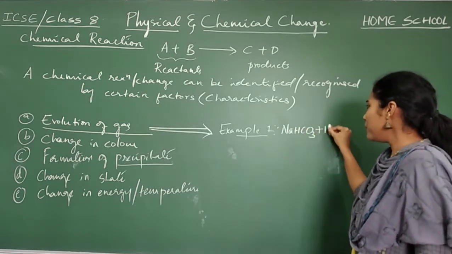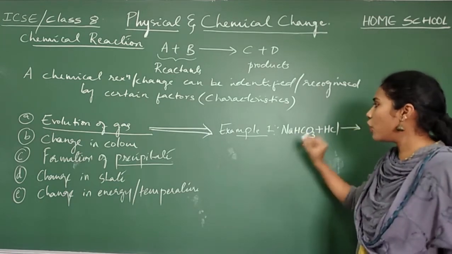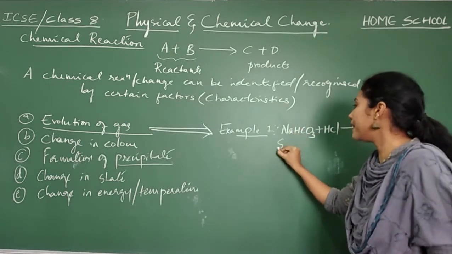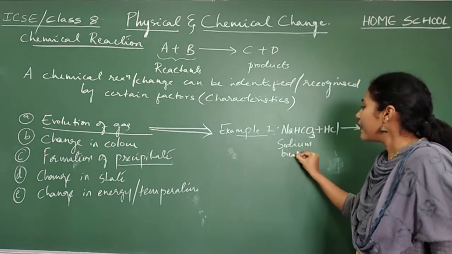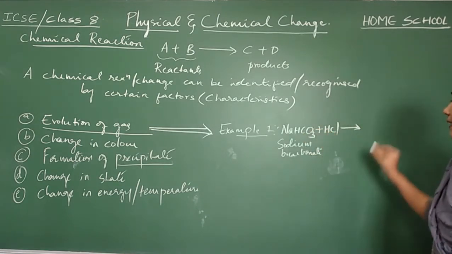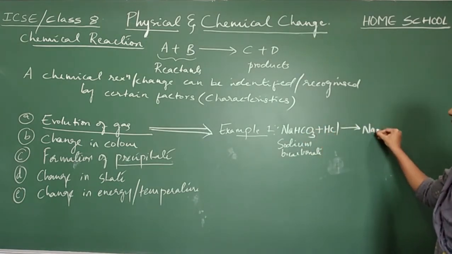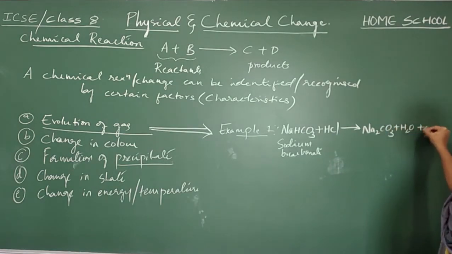To this baking powder, whenever HCl is added, this is also called sodium bicarbonate. Whenever acid is added to that, you will get a salt, that is sodium chloride, plus water plus carbon dioxide.